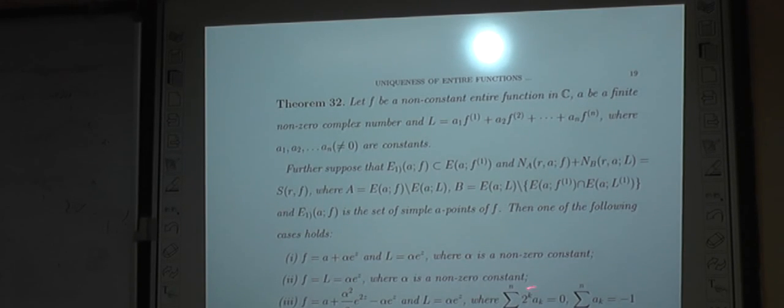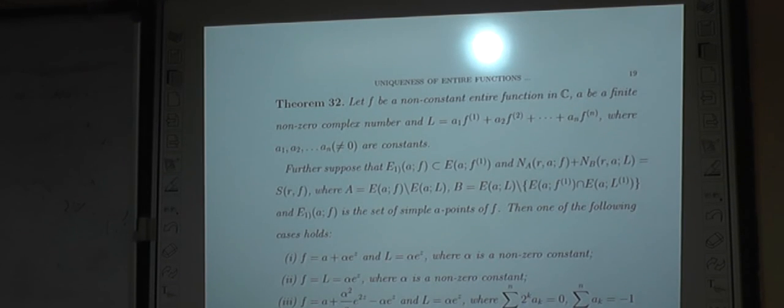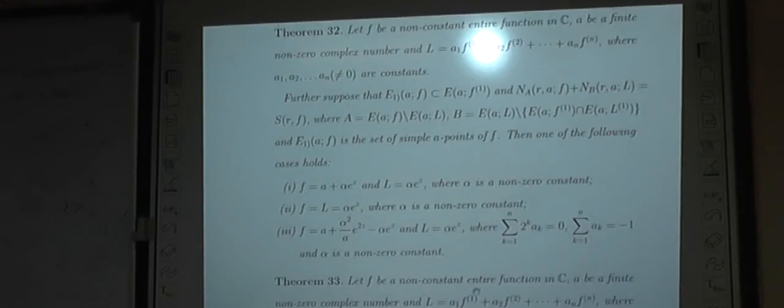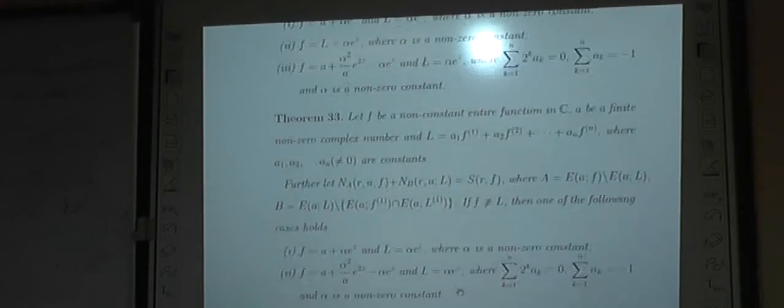Instead, he used this not equal to 0, this not equal to 0 to remove this possibility and used this function as a counterexample. But here we prove that if we do not consider this not equal to 0 and not equal to -1, then the third possibility will arise. The third possibility is nothing but the function that was exhibited by Ping Li. And a similar type of result is proved here also.